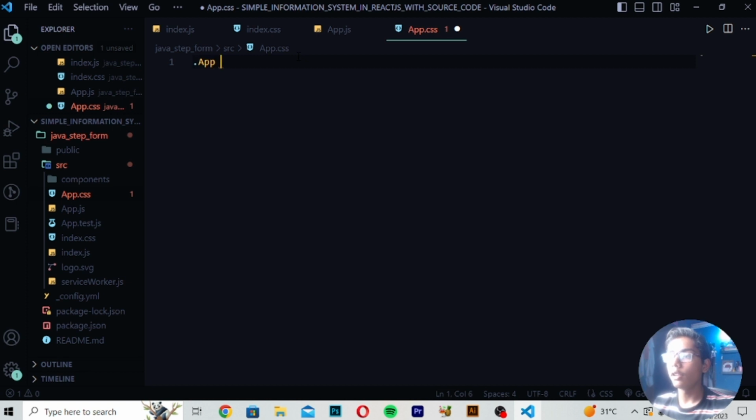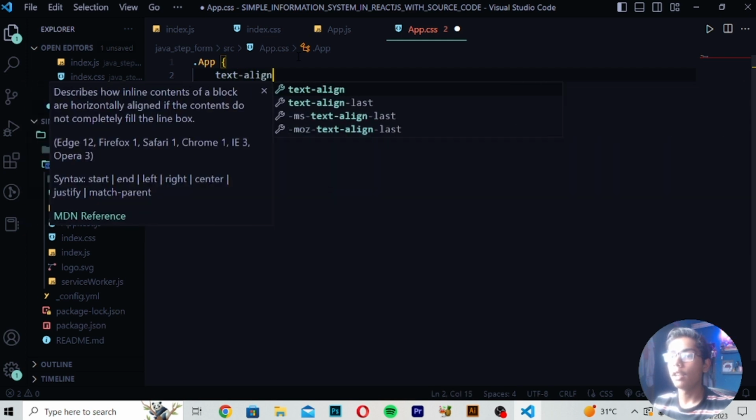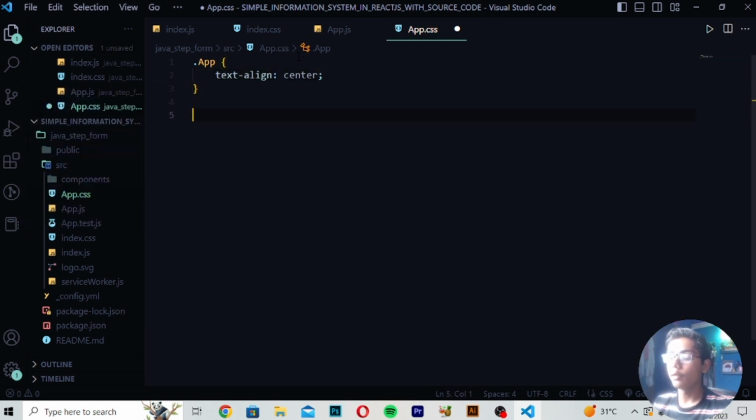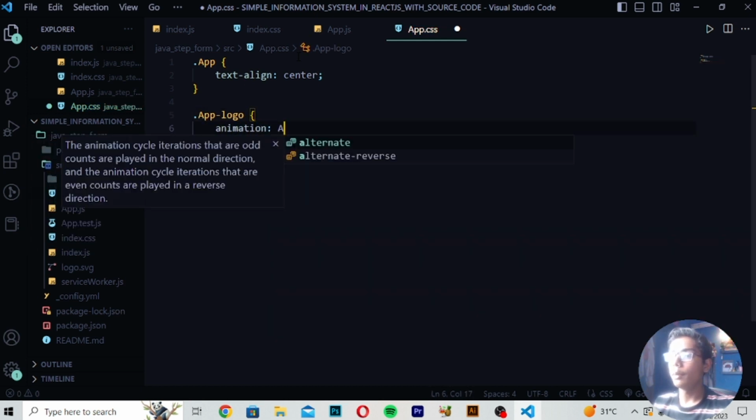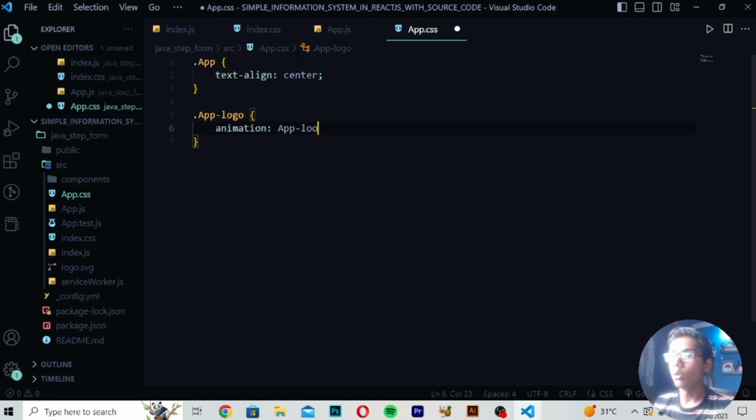So I will be now writing dot App right here, text-align center. Then you have to write dot App-logo, and here you have to write animation, which should be like App-logo spin infinite 20s linear, and after writing this you have to write height 40vmin. So I will be writing here.